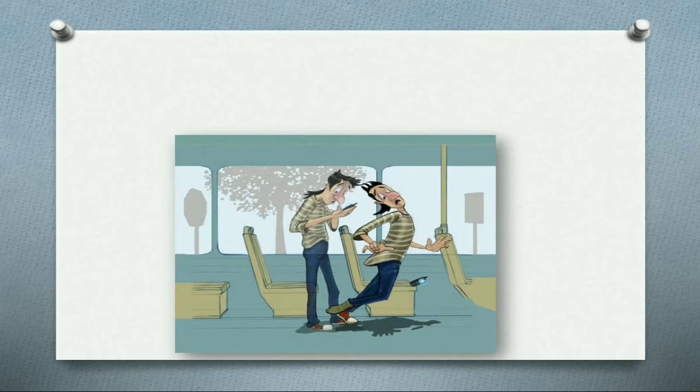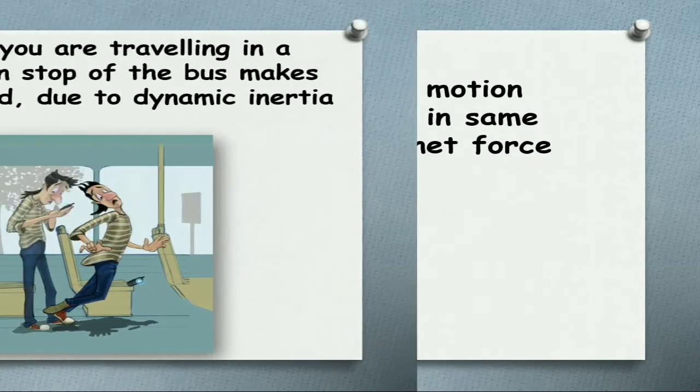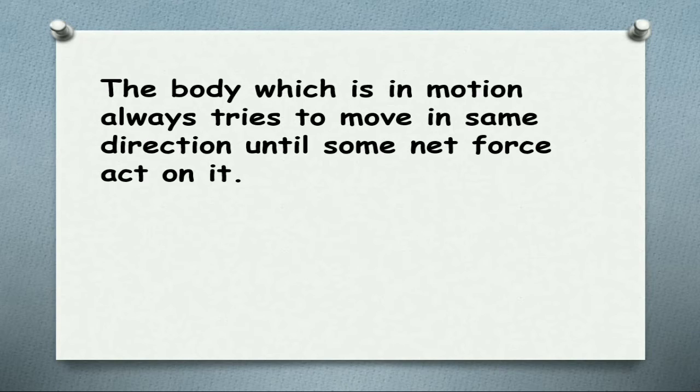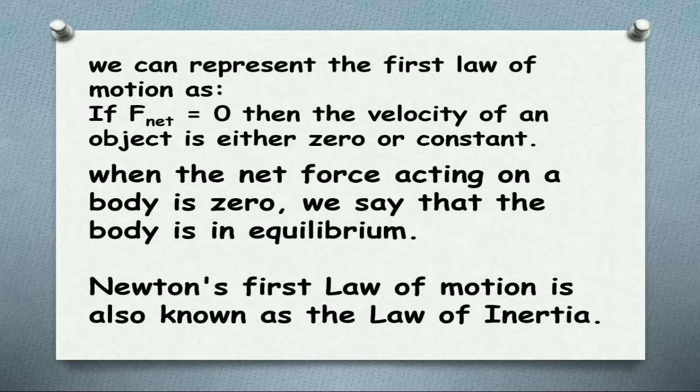Now, when the bus is traveling with uniform speed and it suddenly stops, you fall forward. Because the body is in motion, it doesn't want to change its state of motion, but the bus suddenly stops, so you fall because of dynamic inertia. A body which is in motion always tries to keep moving in the same direction until some net force acts on it. This property is known as dynamic inertia.